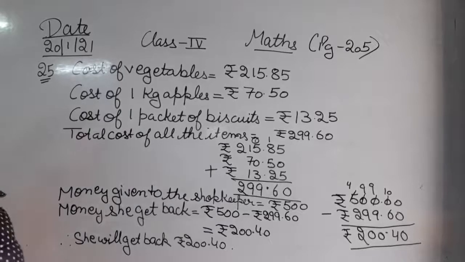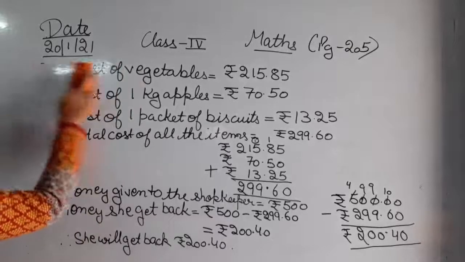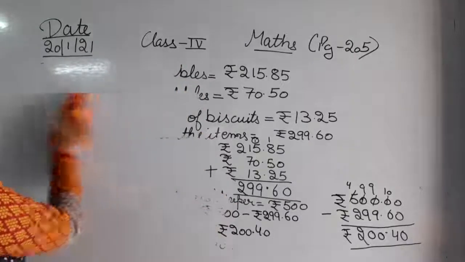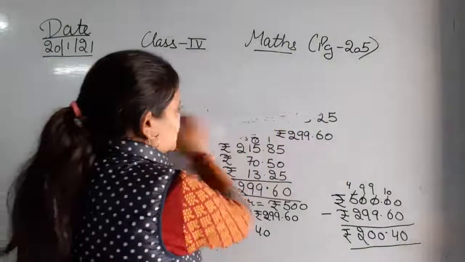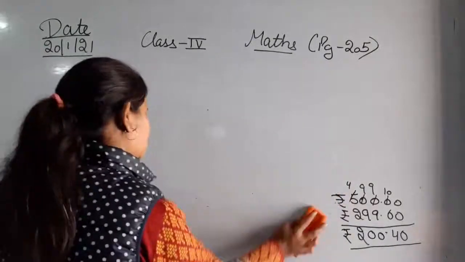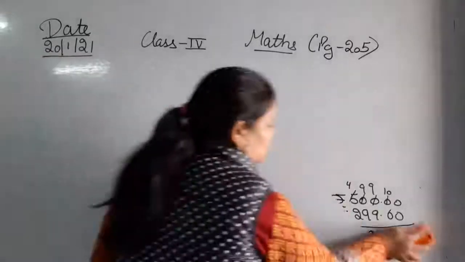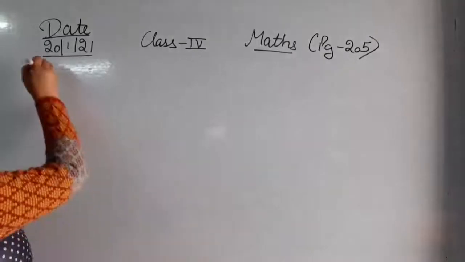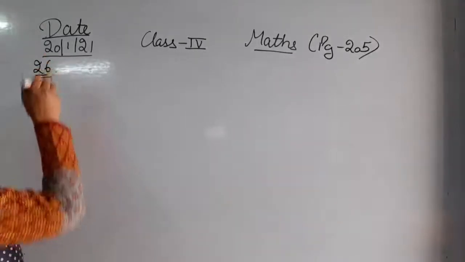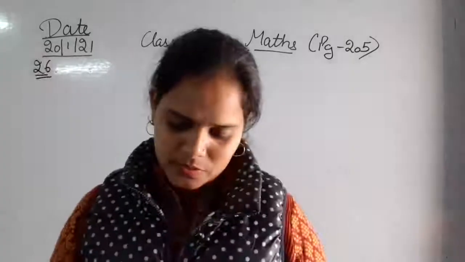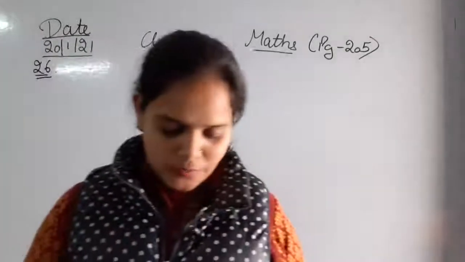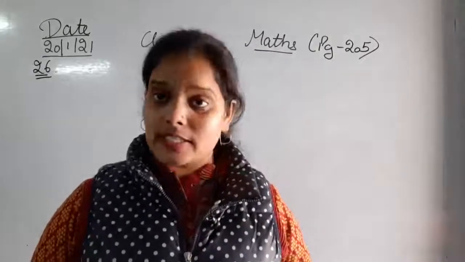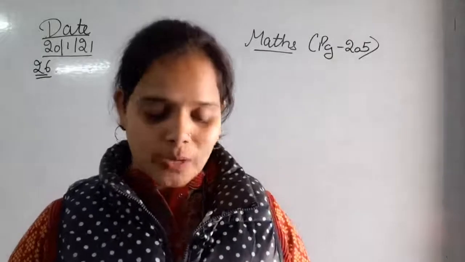Chaliye, moving next to question number 26. The question number 26 beta is given: form the greatest and the smallest number of 5 digits using all the digits 5, 4, 7, 0 and 1.